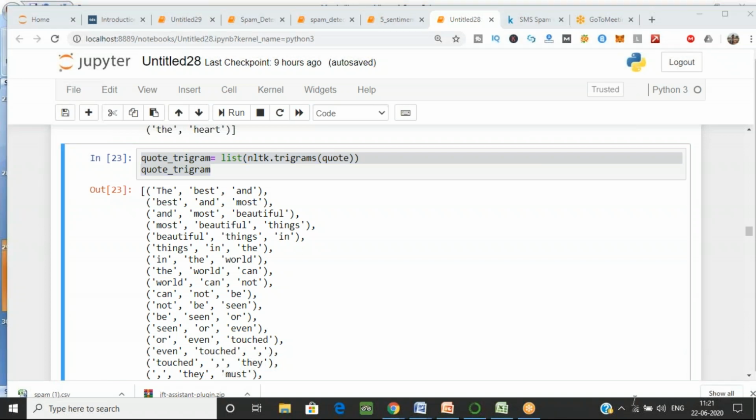Yes, Kalpana, I have sent the command. Just copy and paste it, trigrams. Okay. Now let's just do another part.